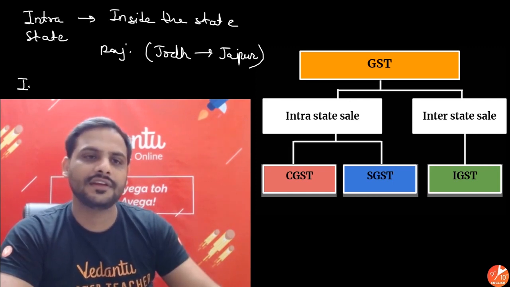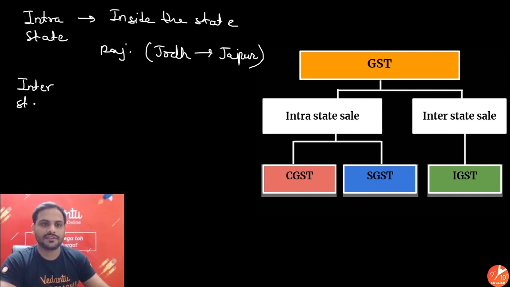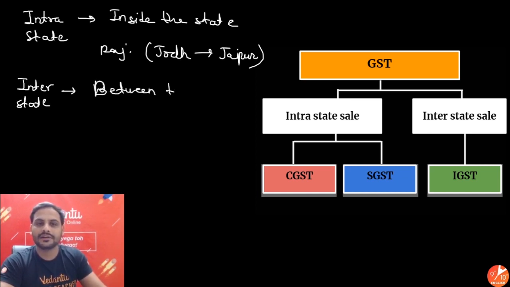The next thing is interstate. Now interstate means between the states. For example, let's say from Jodhpur we are going to, let us say, Ahmedabad.